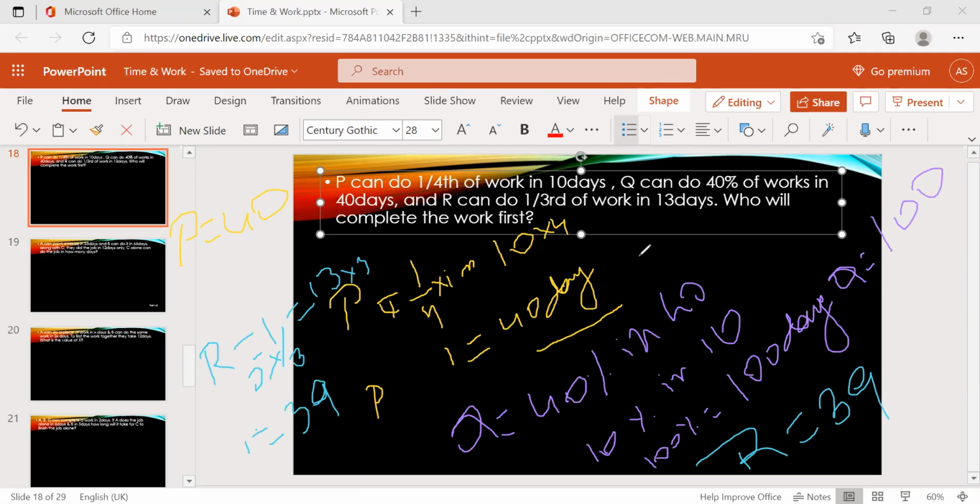What they're asking is who will complete the work first. P is 40 days, Q is 100 days, and R is 39 days. Who will complete the work first? R, right? So R will complete the work first. Just convert the whole work. They are giving 40%, make it 100%, 100 days. And 1/4 is nothing but 25%, 25% is 10, so 100% is into 4, 40 days. And 1/3 is nothing but 75%, right? So 75% in 30 days.